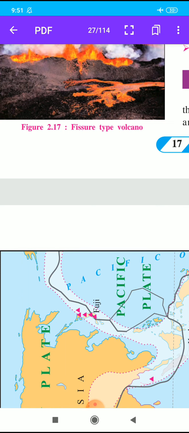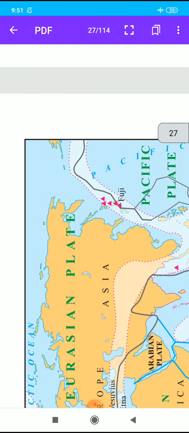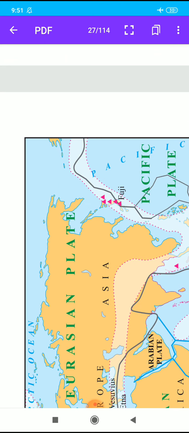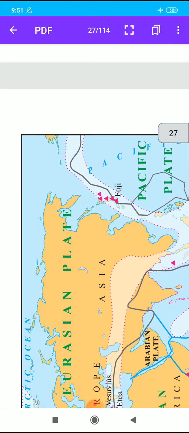When a volcano has not erupted since long, but may become active suddenly, it is called a dormant volcano. Dormant means inactive volcano. For example, Mount Vesuvius in Italy, Mount Katmai in Alaska, and Barren Island, India.